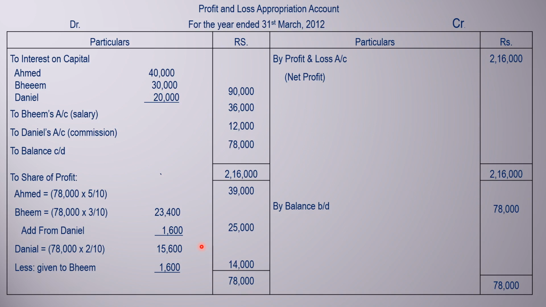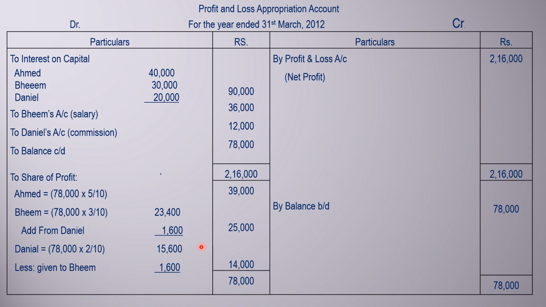So this is the way to find out the amount of minimum profit, and when any shortage arises and a partner wants to bear that shortage amount, we can find it out. Now if one partner's shortage is to be borne by the remaining partners, generally we do it with the help of the profit sharing ratio. For example, Ahmed, Bhim and Daniel are three partners, and the profit sharing ratio is 5:3:2.